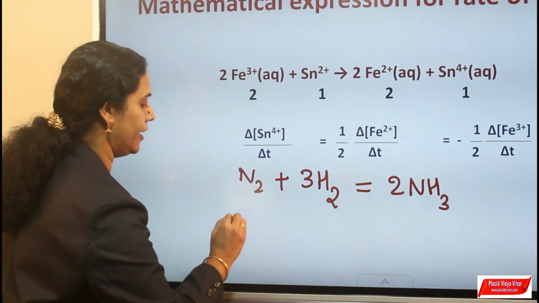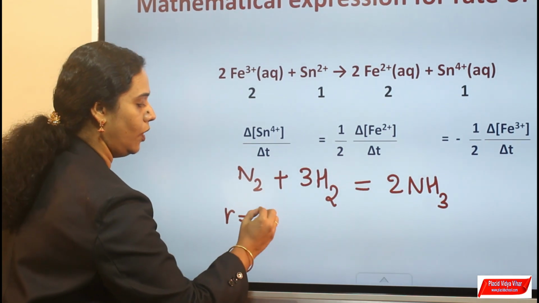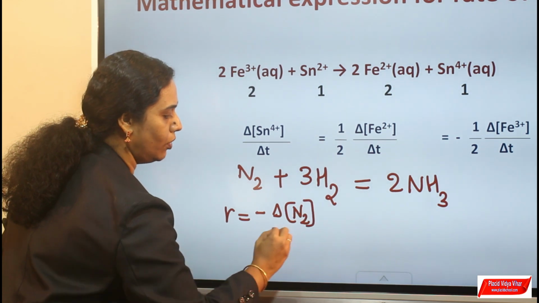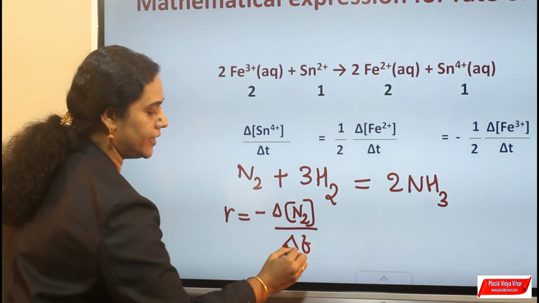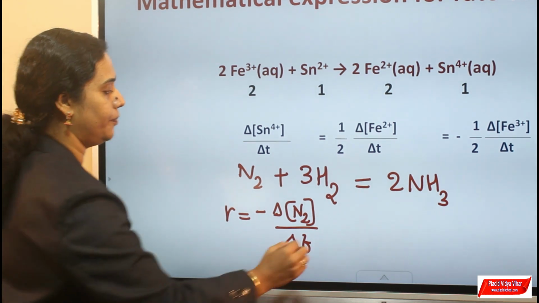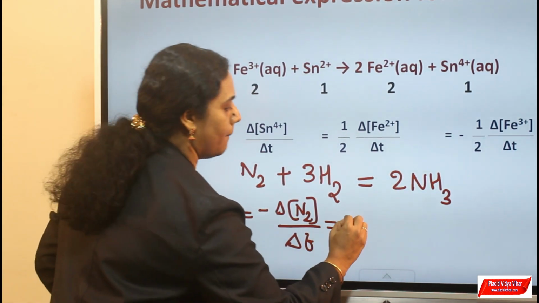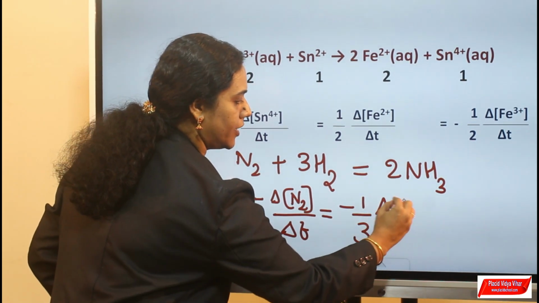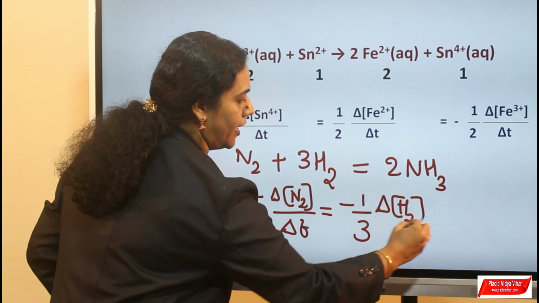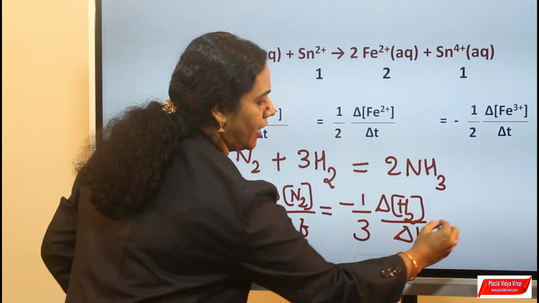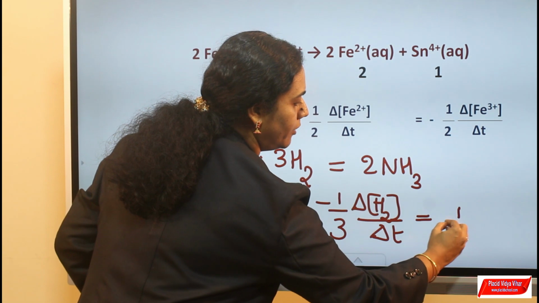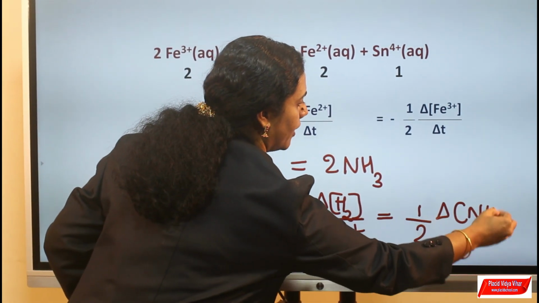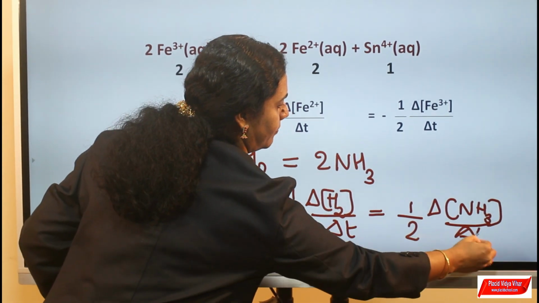Mathematical expression: R is equal to minus change in concentration of N2 divided by delta t, stoichiometric coefficient value is 1, which is equal to minus 1 by 3 change in concentration of hydrogen divided by delta t, which is equal to 1 by 2 change in concentration of ammonia divided by delta t.